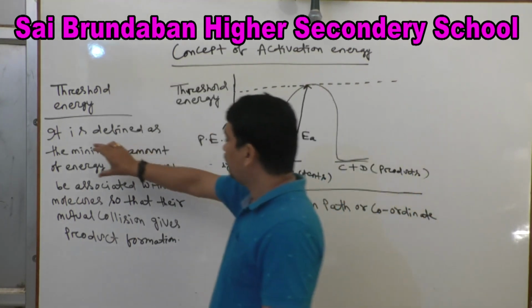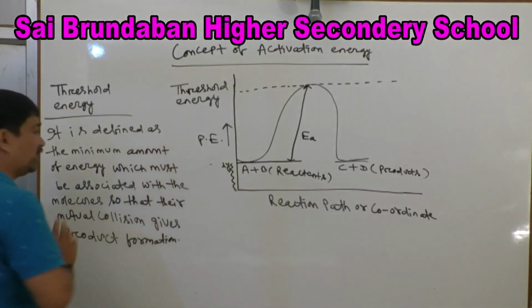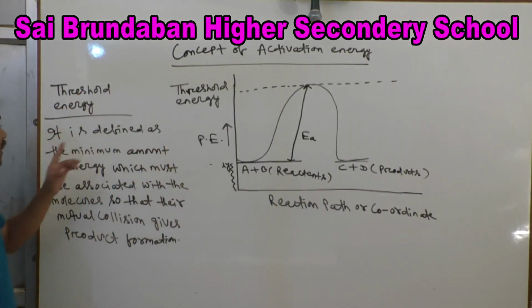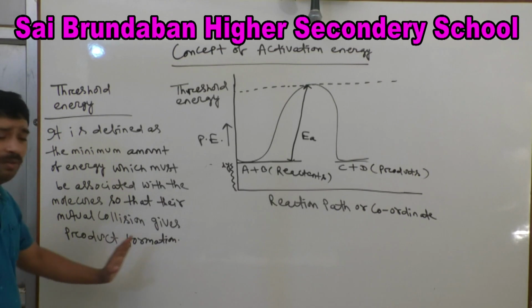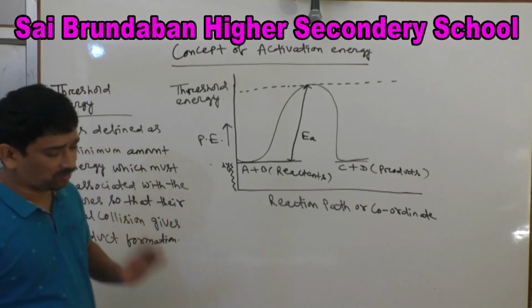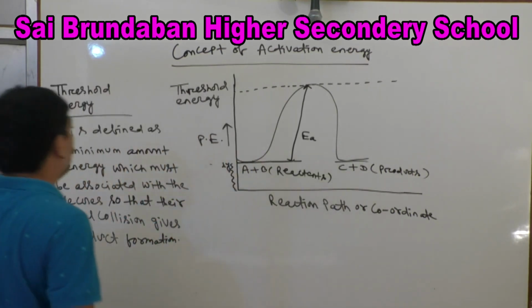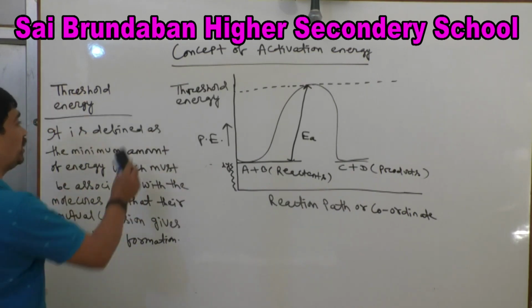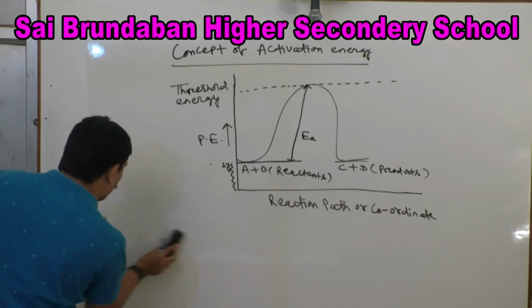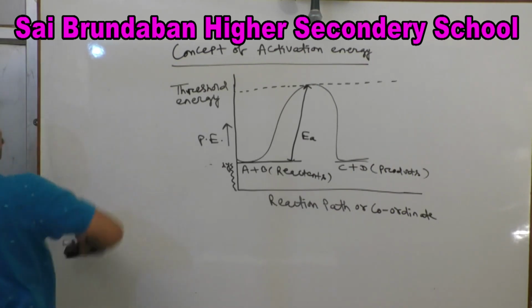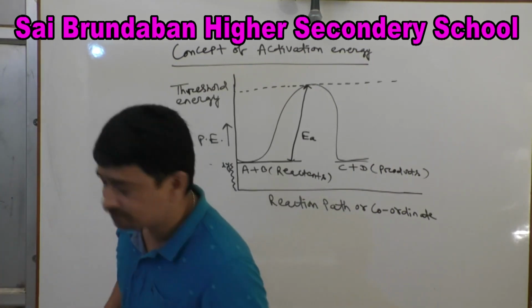So first, this is the definition of threshold energy. So what is threshold energy? It is defined as the minimum amount of energy which must be associated with the molecule, so that the mutual collision gives product formation and gives rise to product. Next is the definition of activation energy.